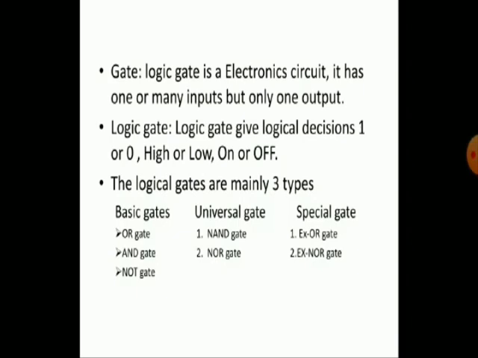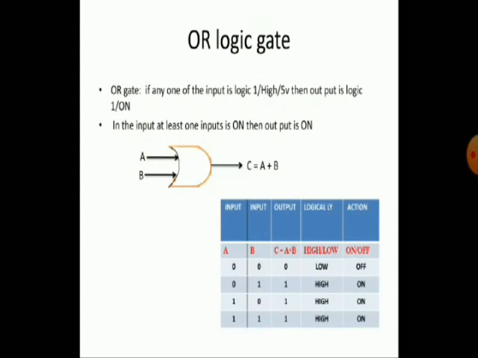In the basic gates, the first gate is the OR gate. Simply we can say it is a sum. The OR gate consists of a minimum of two inputs but only one output.